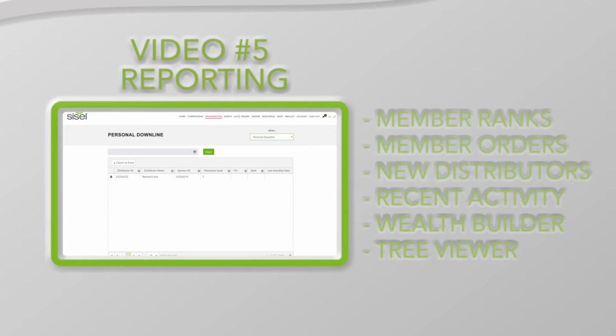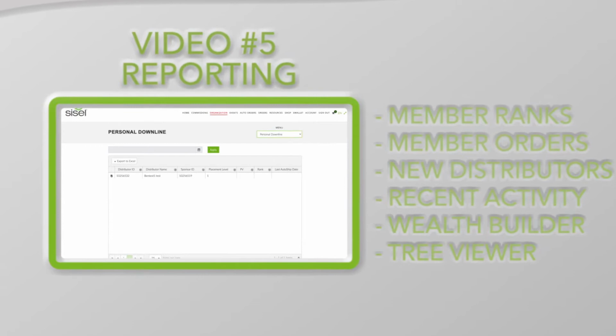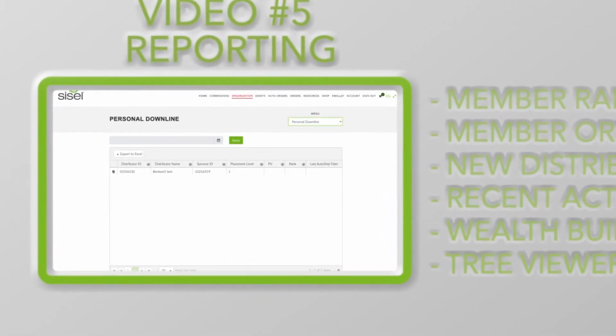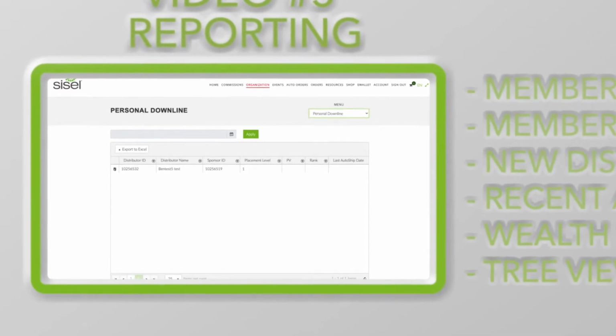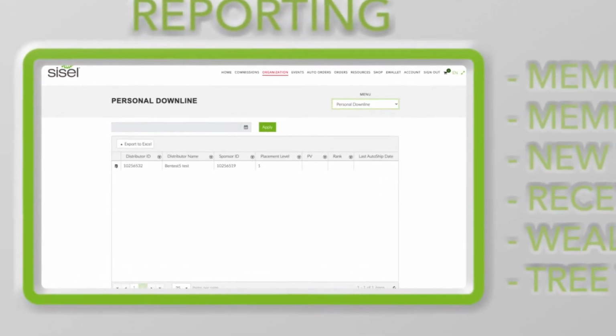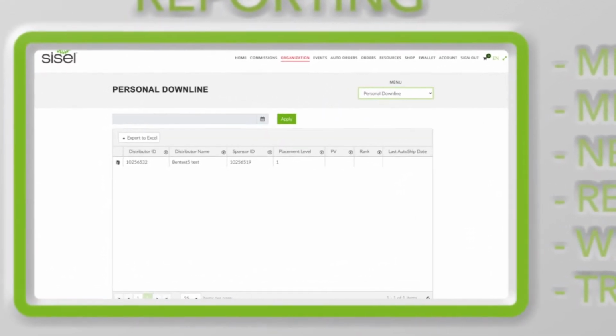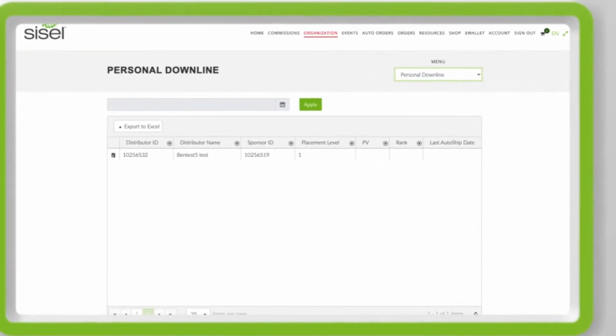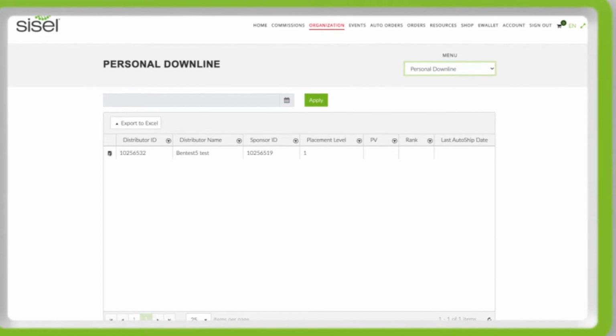And today's going to be all about reporting in your Sisel Office. Now, if you ask anybody who runs a successful Sisel business about reporting, they'll tell you that it plays a key role. You have to know where you're at, where you've been, and where you're going to build a successful organization. And that's going to involve looking at and analyzing numbers every day.